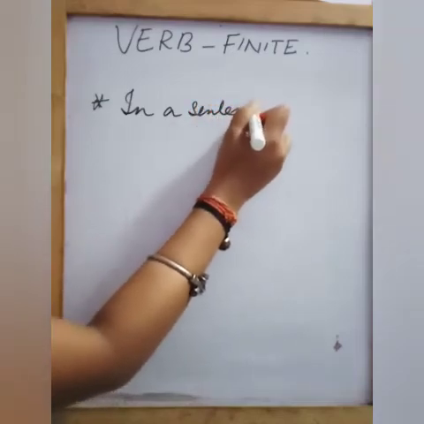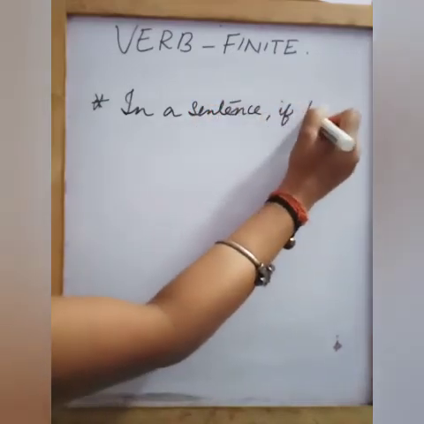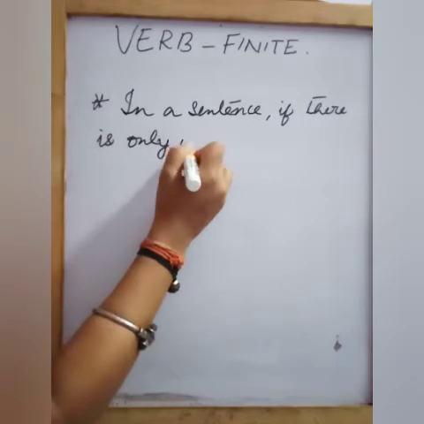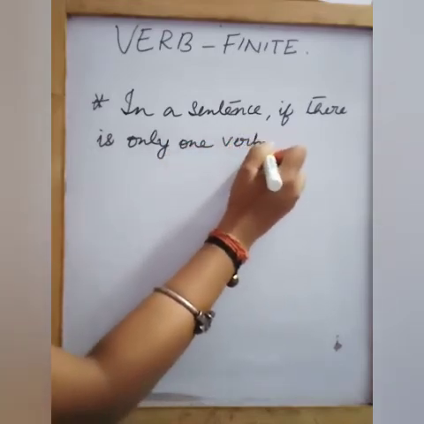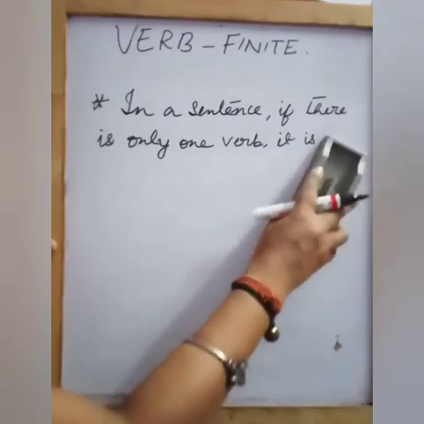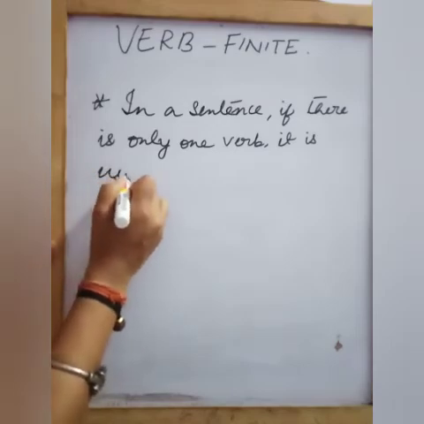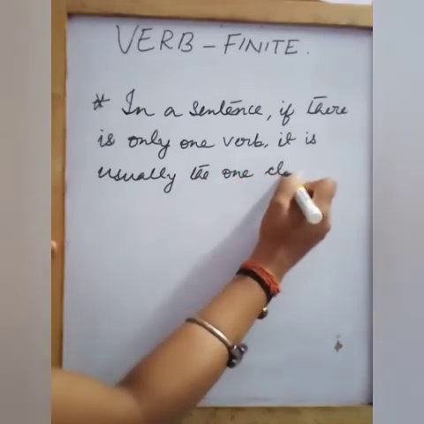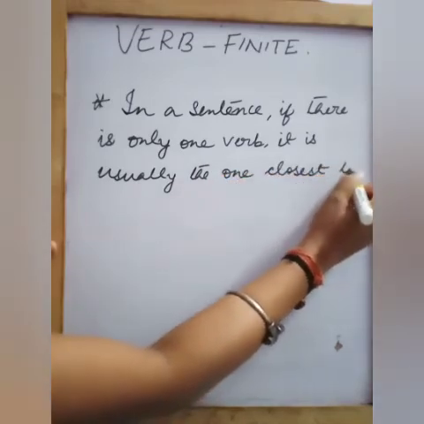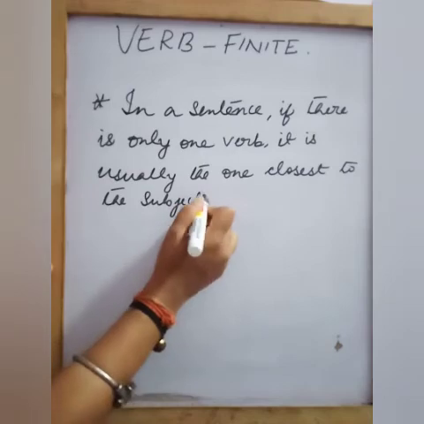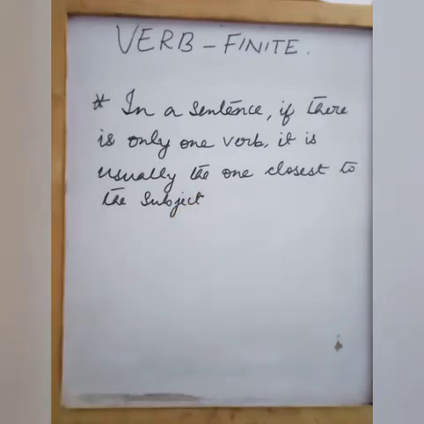Okay, in a sentence, if there is only one verb, it is usually the one closest to the subject. Fine. So you can identify that way also. It is closest to the subject if there is more than one verb. Generally there is, isn't it? There is a main verb and there is a helping verb.